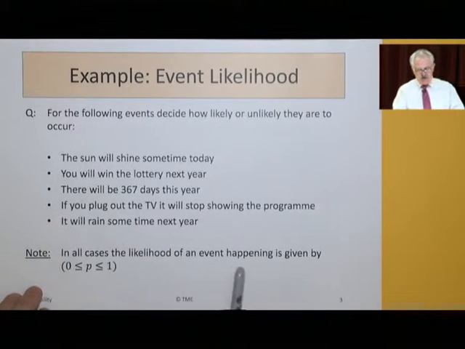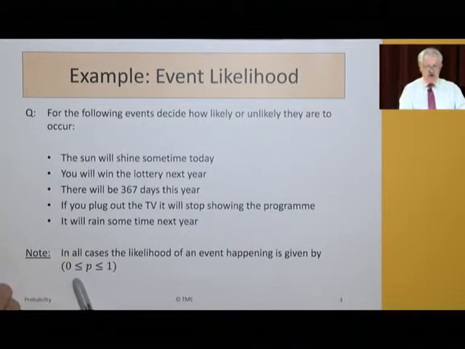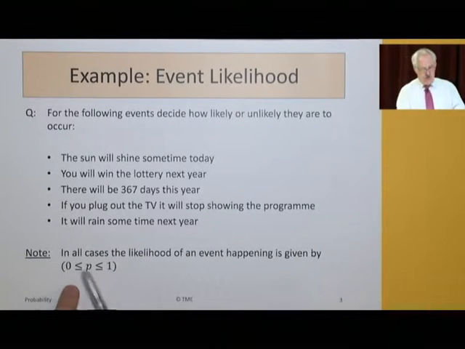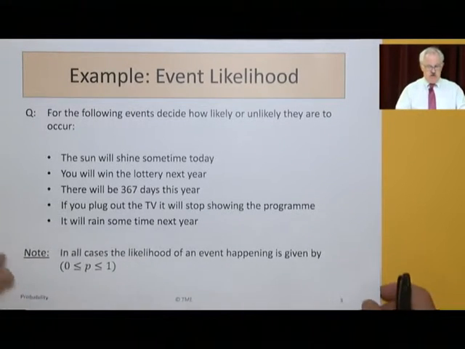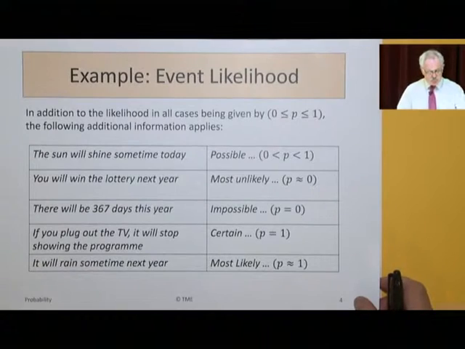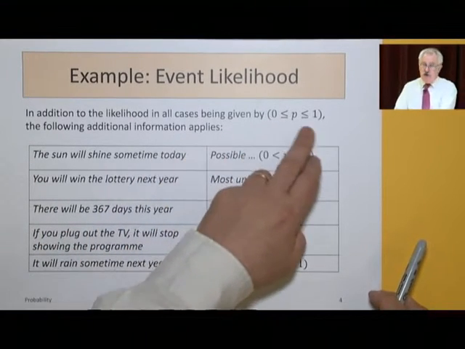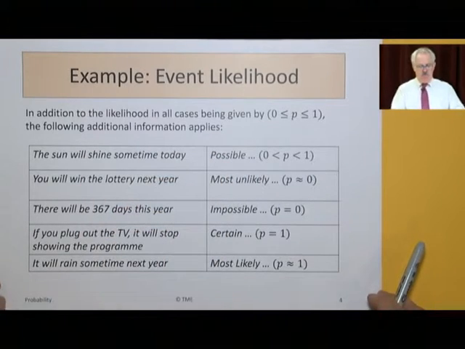Now, in all cases, the likelihood of an event happening is given by 0 ≤ p ≤ 1. It could be equal to 0. It could be equal to 1. Generally, it'll be somewhere between the two. In addition to the likelihood, in all cases being given by this, the following additional information applies.